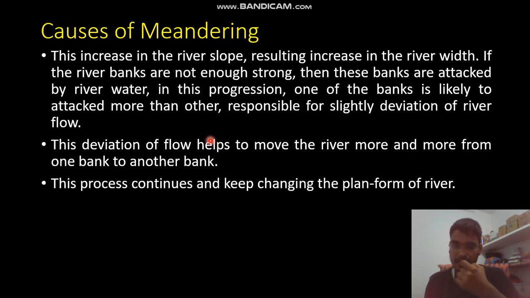Suppose on the left bank of the river there is a good plantation, but on the right bank there is no plantation. In that case, the right bank of the river is more likely to be attacked by the river water. So the river tries to erode the right bank, and in that case it will try to meander on the right side, and this phenomenon goes on. This deviation of flow helps to move the river more and more from one bank to another bank, and this process continues and keeps changing the plan form of